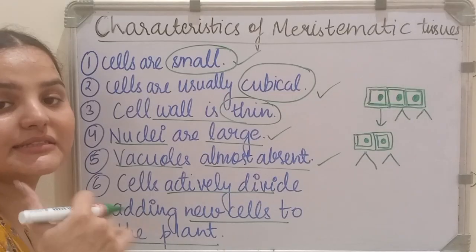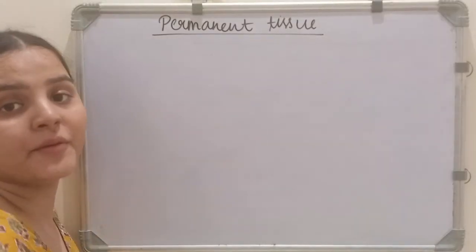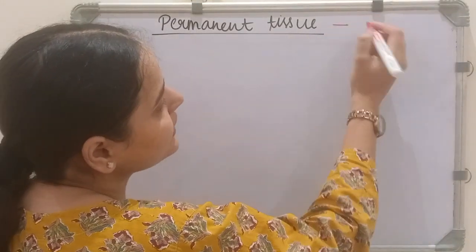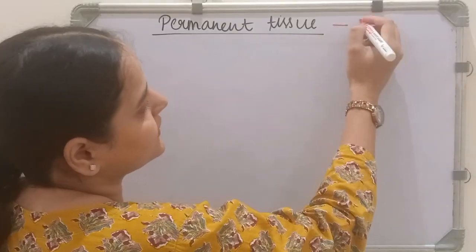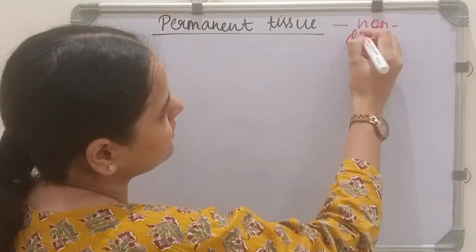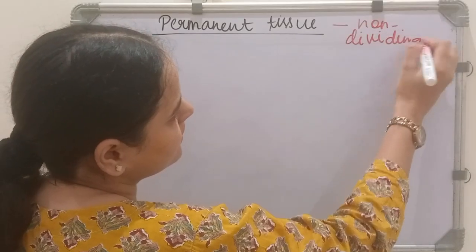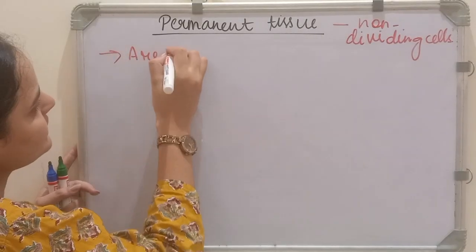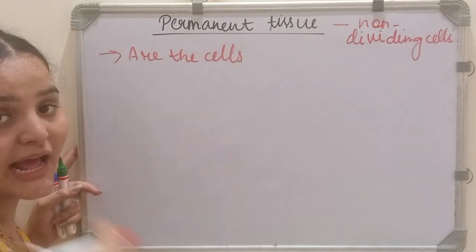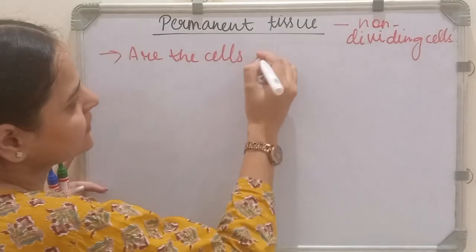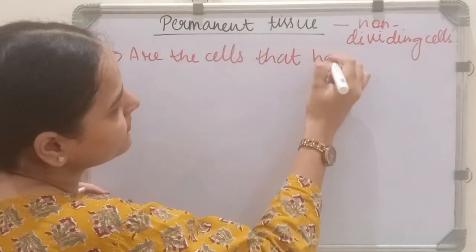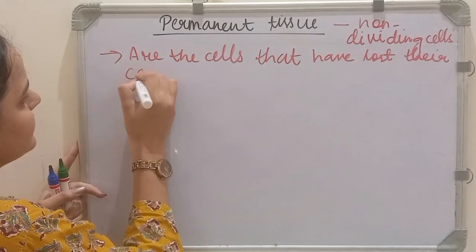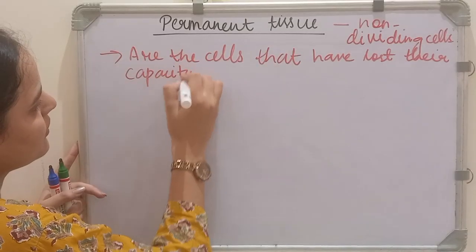Okay, now let's study the permanent tissue. So what are permanent tissues? Permanent tissues are the non-dividing cells. So let's write, permanent tissues are cells which are non-dividing, meaning these are the cells that have lost their capacity to divide.